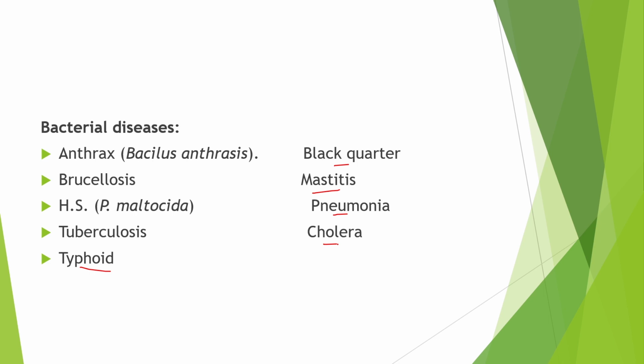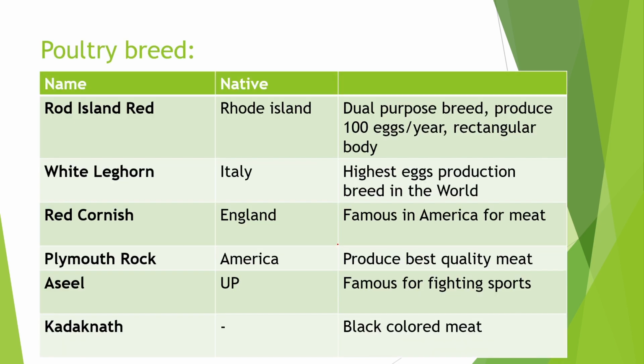Now the next topic is about poultry breeds. First is Rhode Island Red. It is native of Rhode Island. It was first developed for utility purposes, later becoming a fancier's breed. It is a dual purpose breed, produces 100 eggs per year and their body is rectangular. Dual purpose breed means it is used for both meat and egg purposes. Their varieties are rose comb and single comb.